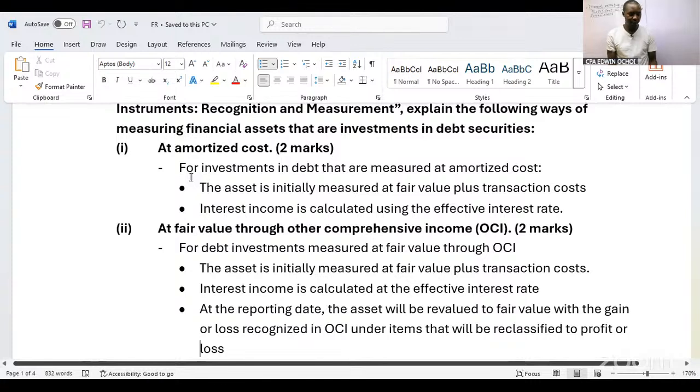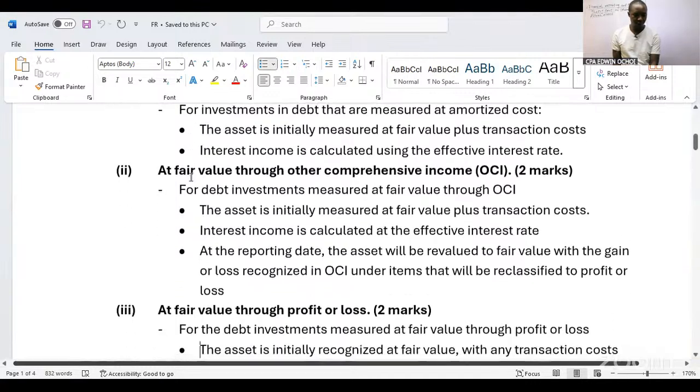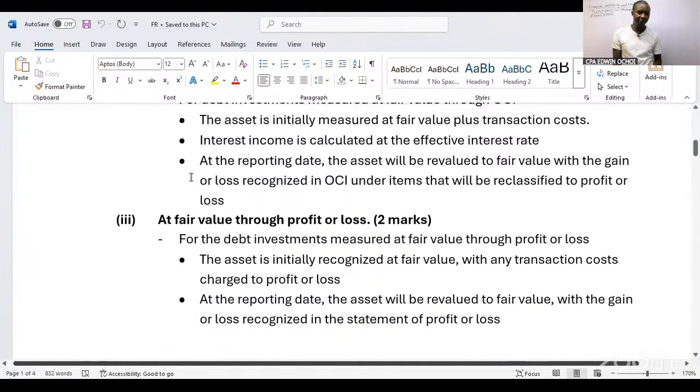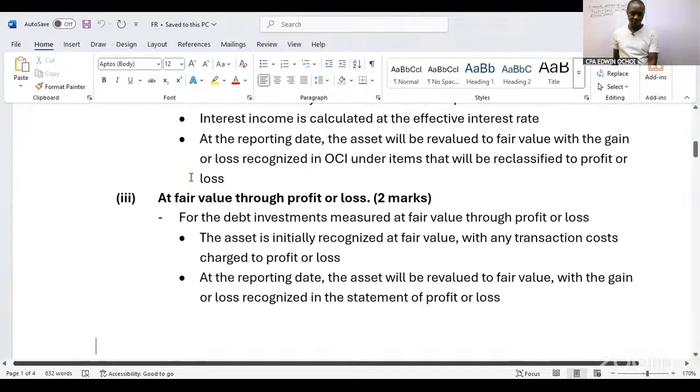Then finally, at the reporting date, the asset will be revalued to fair value with the gain or loss recognized in other comprehensive income under items that will be reclassified to profit or loss. Then the third one is at fair value through profit or loss. For the debt investment measured at fair value through profit or loss, the asset is initially recognized at fair value with any transaction cost charged to profit or loss. Then at the reporting date, the asset will be revalued to fair value with the gain or loss recognized in the statement of profit or loss.